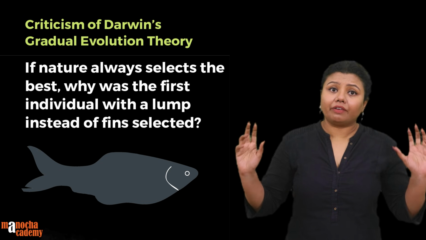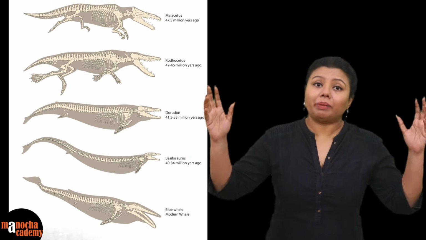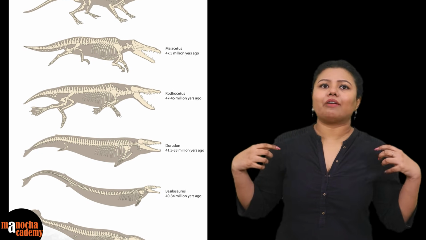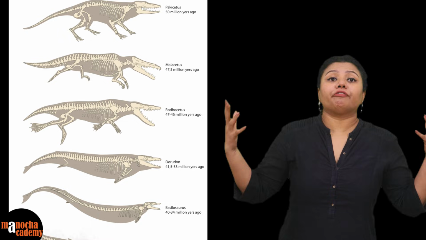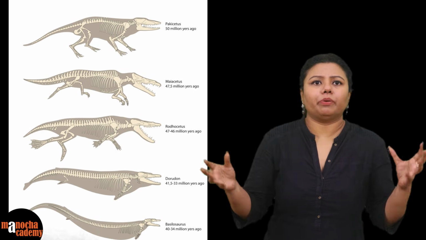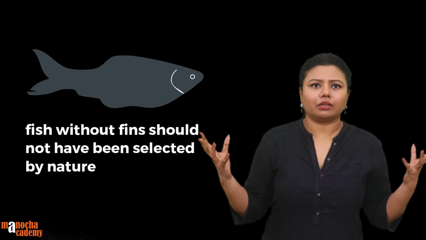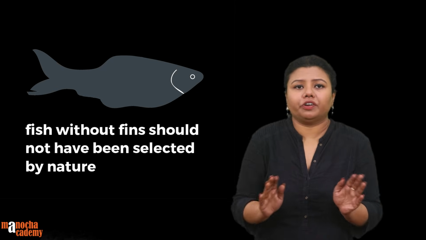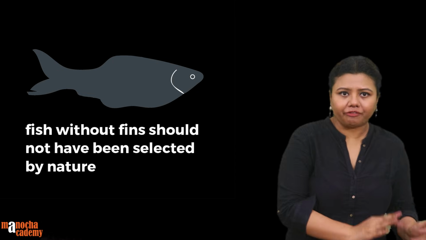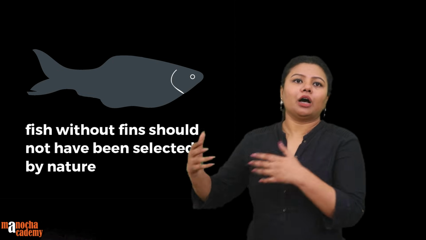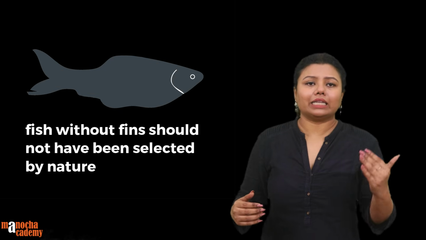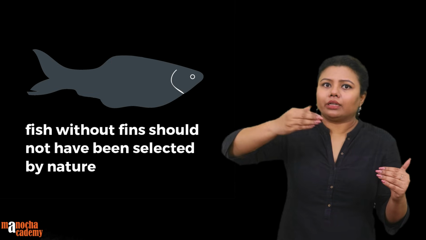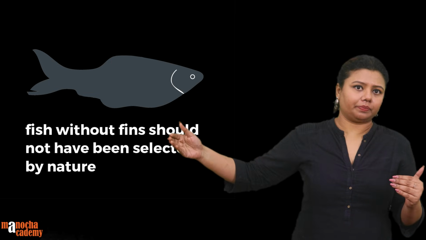That lump has given rise to legs, which are better characters, fine. But the first organism did not have a well-defined limb. Maybe the fin was just replaced by a lump of mass of something. That should have been a character which is not good for its survival, because it did not have fins, neither did it have a well-developed limb. But how was that selected? Because if that did not get selected, it would not have evolved and changed into a limb.